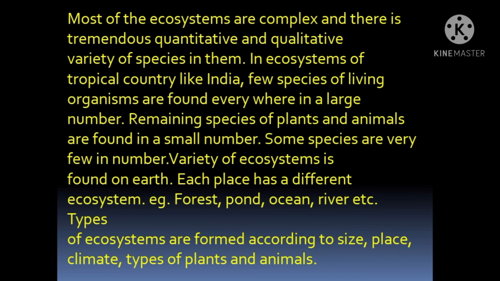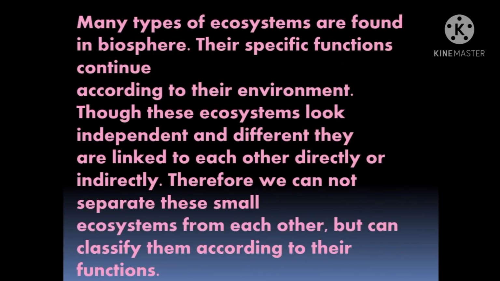How are the types of plants and animals in a certain place? That will decide the ecosystem of that place. Ecosystems are formed according to size, place, climate, and types of plants and animals. It all depends on these things. Many types of ecosystems are found in the biosphere. Their specific functions continue according to their environment.